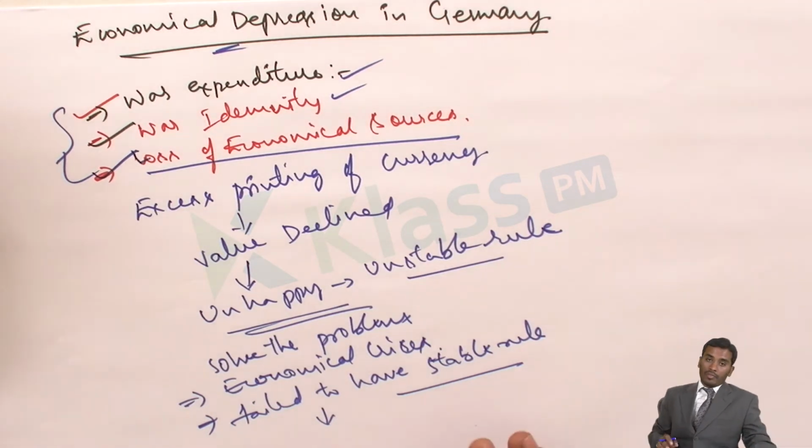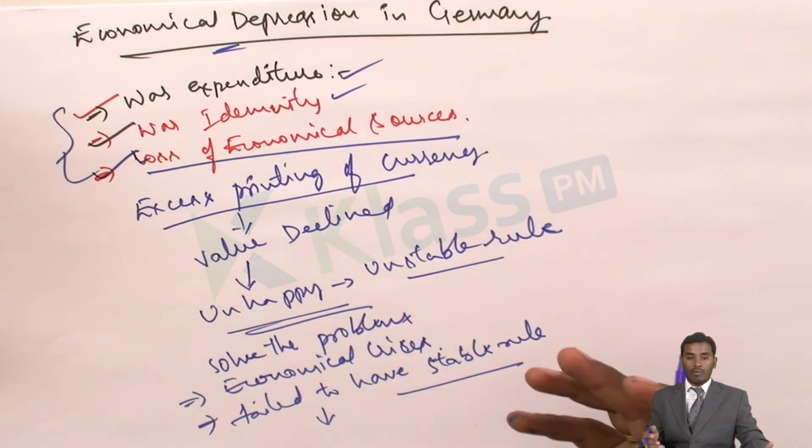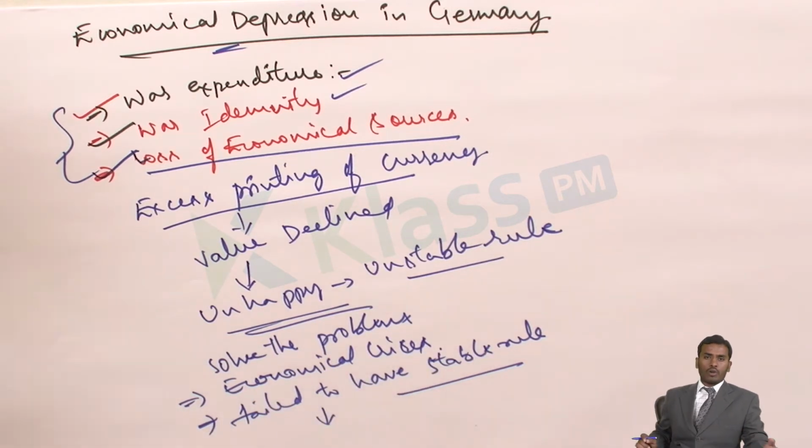They were occupied. Because of that, the government started printing excess currency, and because of that, its value declined. Then came unemployment, with people roaming on the roads, and the crime rate increased. The interim governments, formed after the First World War, failed to settle all these issues, like the economic crisis, the employment problem, the currency, or to establish a proper stable rule to make the people comfortable.